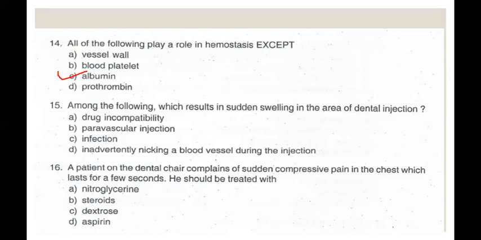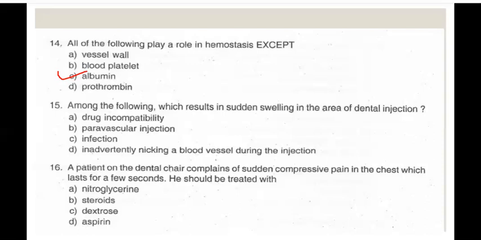Now the next question, question number 15. Among the following, which results in sudden swelling in the area of dental injections? Options are drug incompatibility, paravascular injection, infection, inadvertently nicking blood vessels during the injection.